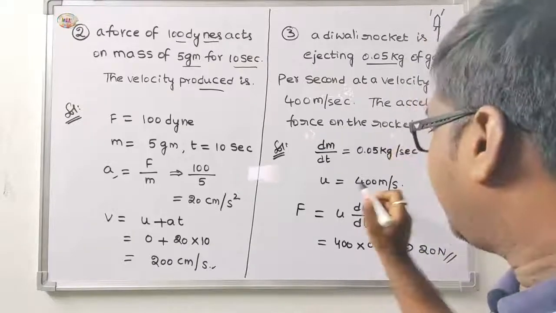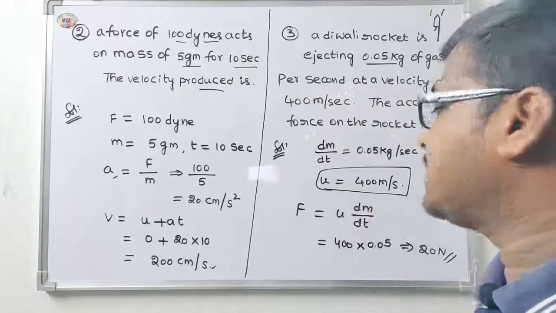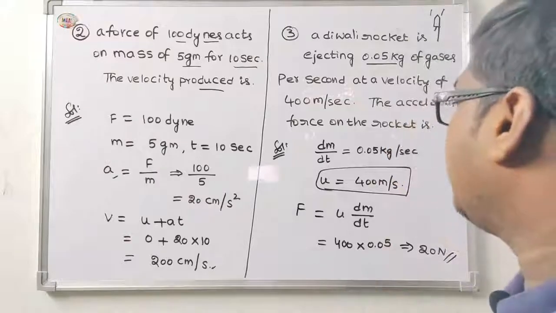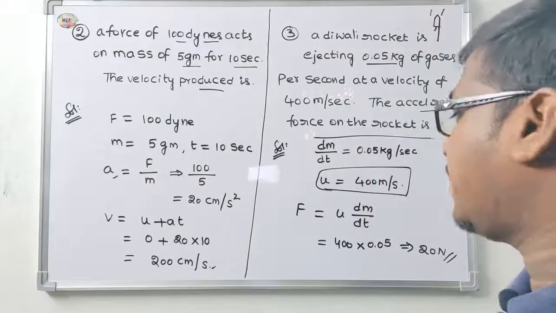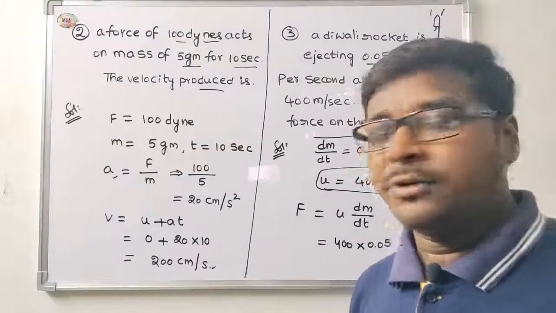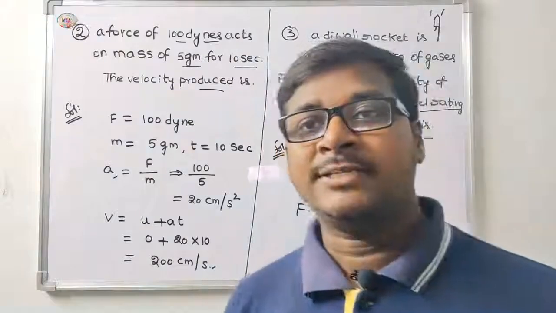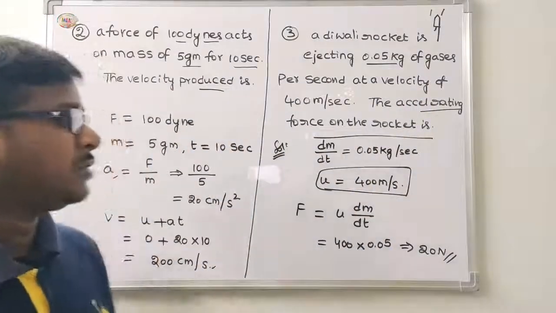And then the velocity of the rocket u is equal to 400 meter per second. Then find out the accelerating force on the rocket. Then F is equal to u into dm by dt, 400 into 0.05, that is equal to 20 Newton. This is the second and third problem.